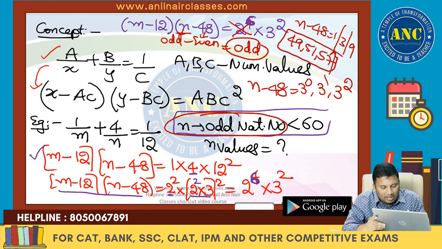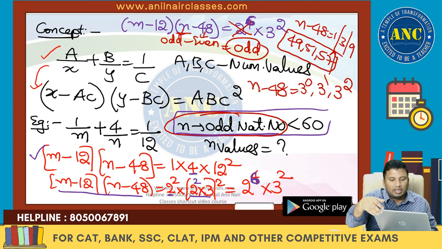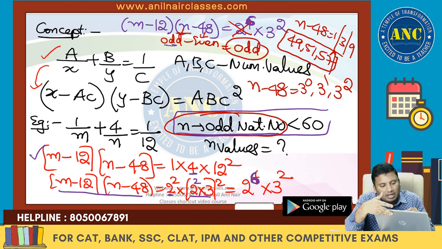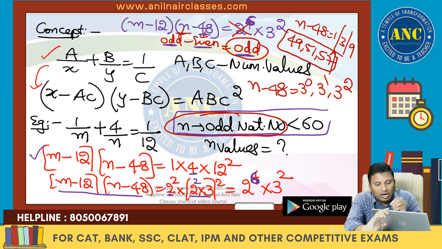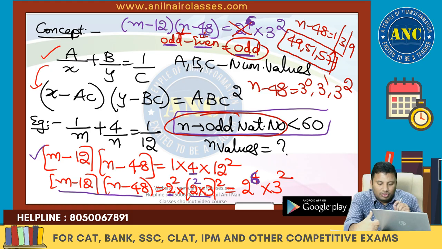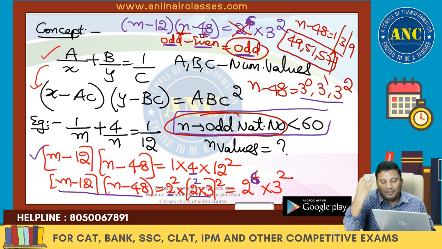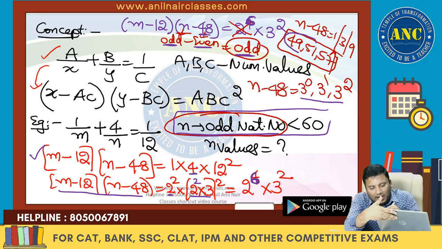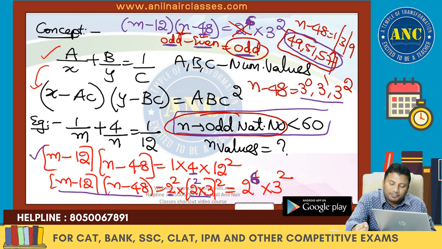But the question is, n is an odd natural number. n is odd, 48 is even, and odd minus even is an odd number. So n minus 48 should be an odd number. What odd factors will 3 square take? 3 power 0, 3 power 1, 3 power 2. So n will take the values 49, 51 and 57. How many values can n take? 49, 51 and 57.